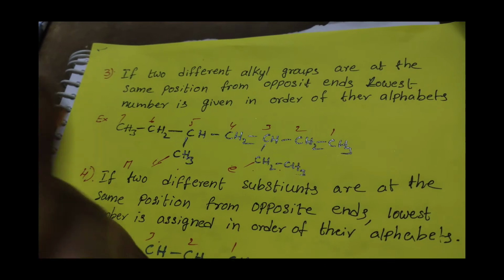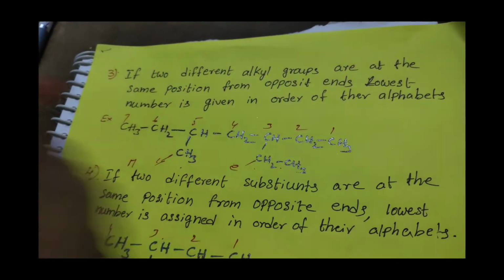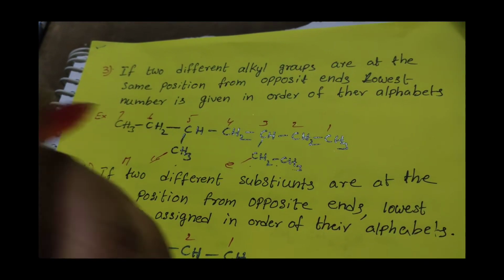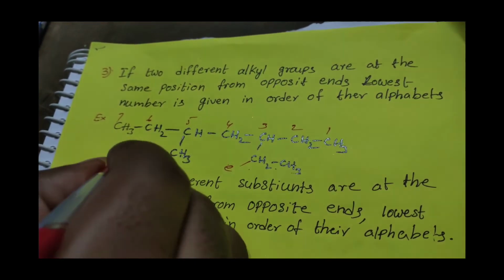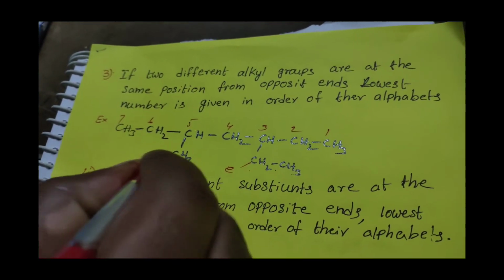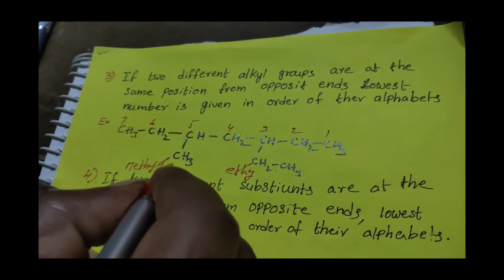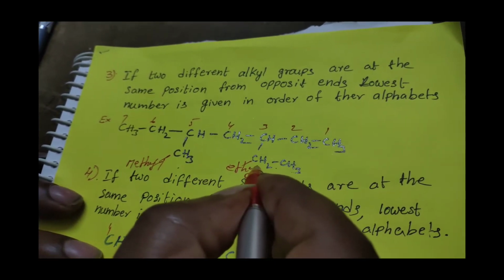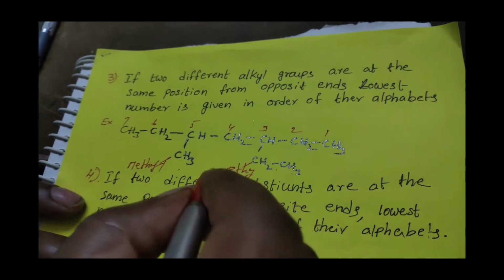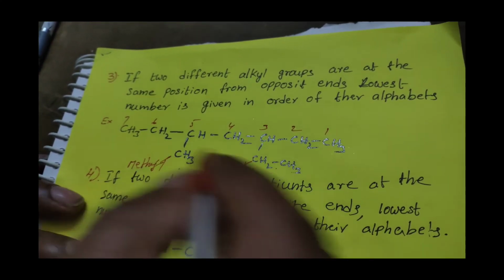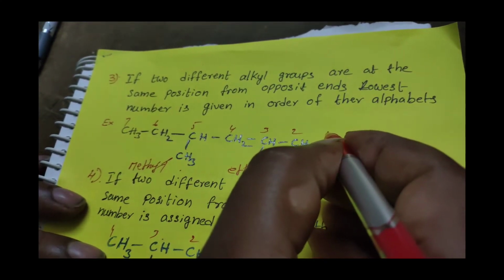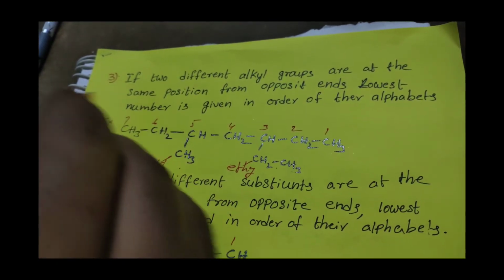So at this time, which direction do we select for numbering the parent chain? That is the doubt. Looking here, one group is methyl and the other is ethyl. According to alphabetical order, E comes first and M is next. That's why giving the numbering from right to left is the correct one. Okay, students.